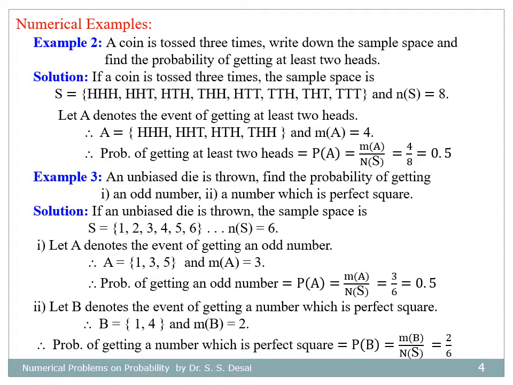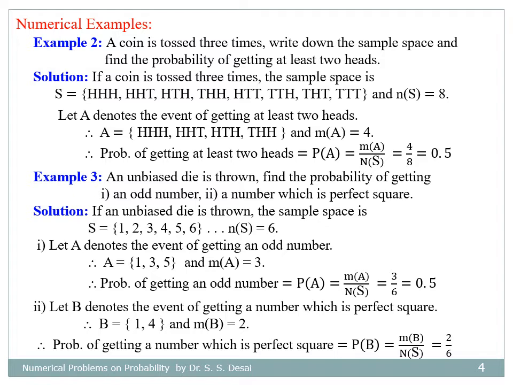We may have number 1 or 2 or 3 up to number 6, and therefore number of possible cases here is 6. Now for the first part, let A denote the event of getting an odd number. In these 6 numbers, 1, 3 and 5 are odd numbers, and therefore number of favorable cases for A equals 3, and therefore probability of getting an odd number is 3 by 6, equal to 0.5.